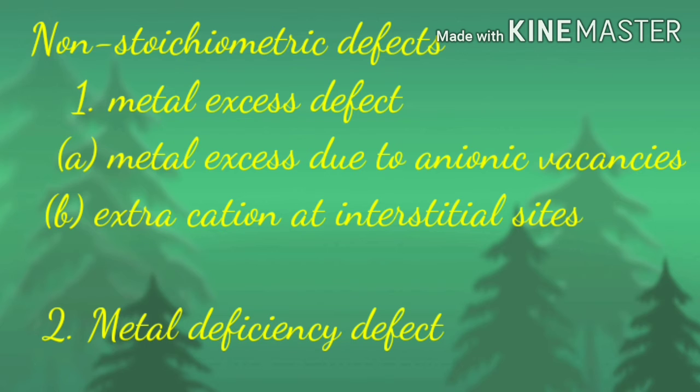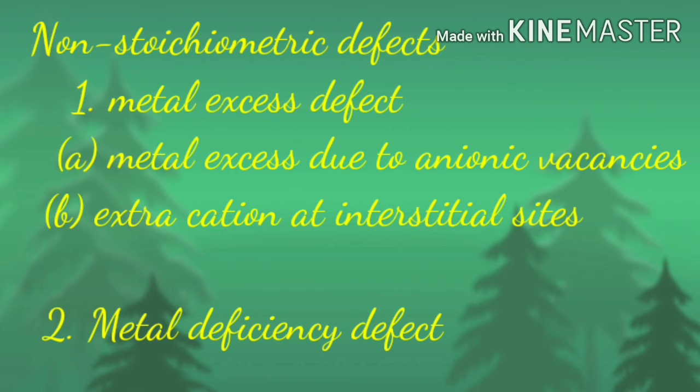We can move to the next point, non-stoichiometric defects. Non-stoichiometric defects are mainly classified into metal excess defect and metal deficiency defect.